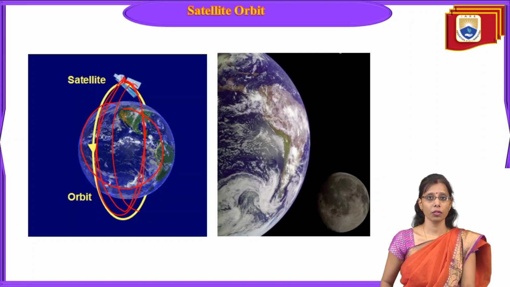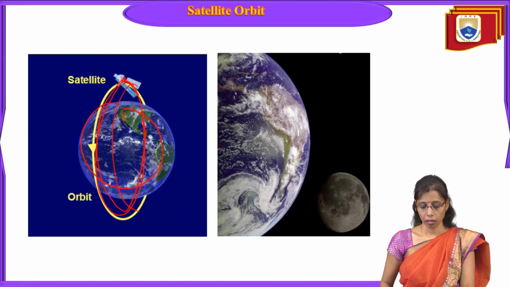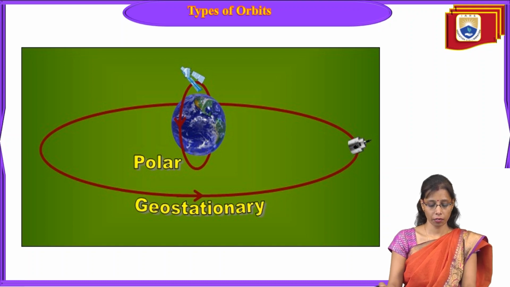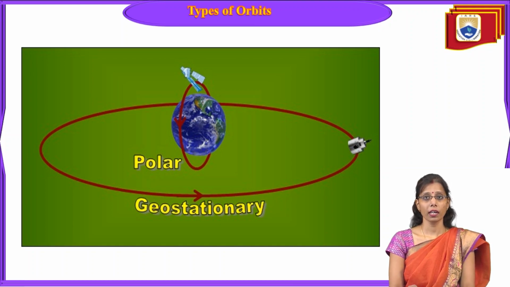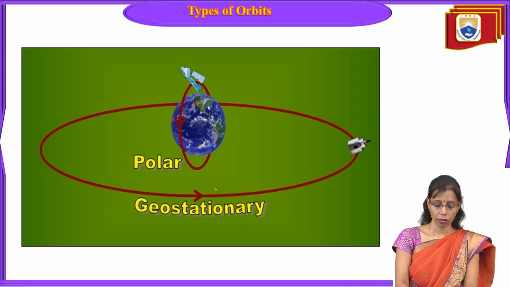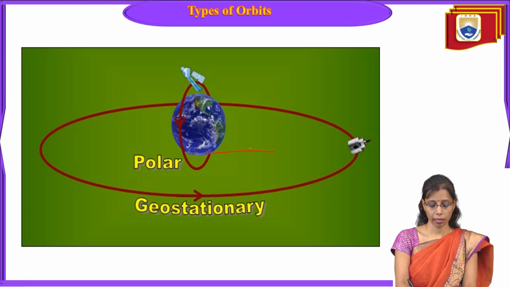Now, the difference between polar and geostationary orbit: polar rotates north to south like this. The Earth moves very slowly, so while the satellite rotates it captures this area, then this area, then again this area. Whenever the Earth moves, it keeps on capturing new areas of the Earth's surface.